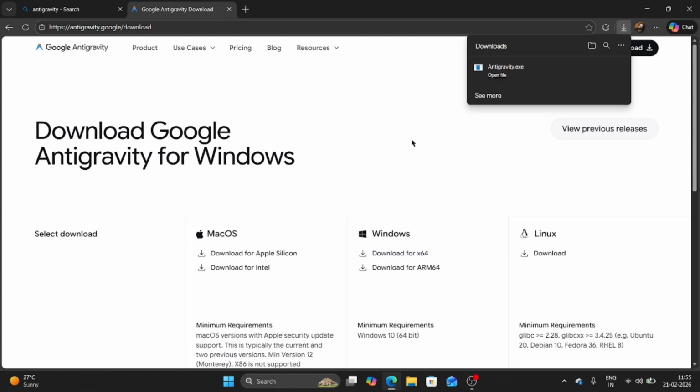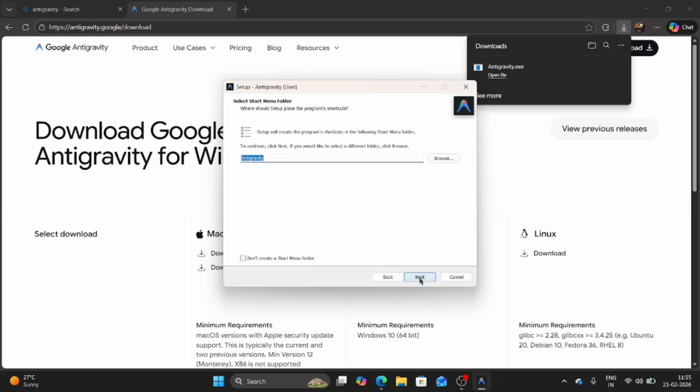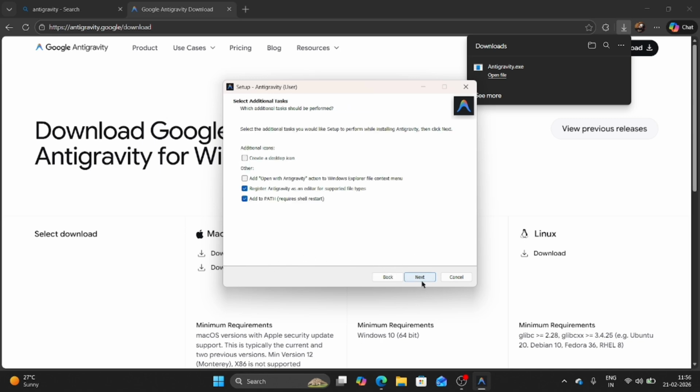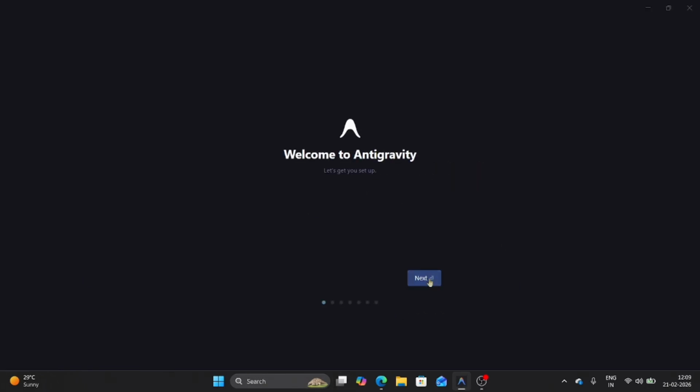Now the file is downloaded. I go to the downloaded folder and double-click the setup. Accept all the terms and conditions, click next, and install. Now we wait for the installation process to finish. When it's finished, go to the next step. Installation is now completed. Click the finish button, and now I open Antigravity on the desktop.